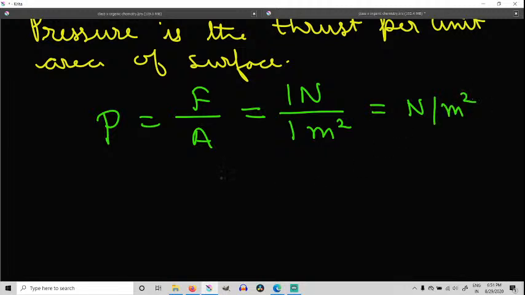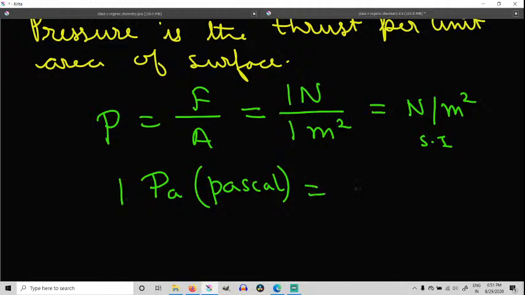The SI unit of pressure is Newton per meter square, which in honor of the physicist Pascal we have named Pascal, and we represent it by Pa. So 1 Pascal is equal to 1 Newton per 1 meter square. This will give you the definition.